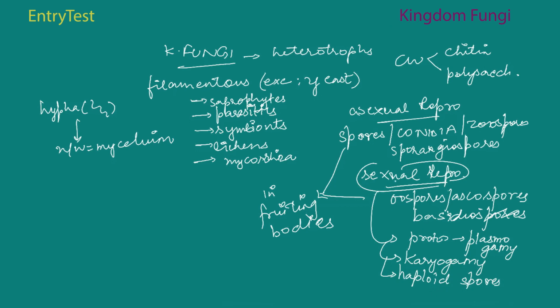Now when a fungus reproduces sexually, there are two haploid hyphae. They come together and they fuse. Two haploid hyphae fuse together, and it results in diploid cells. So let's say each of those haploid hyphae has n chromosomes. The result will be 2n.